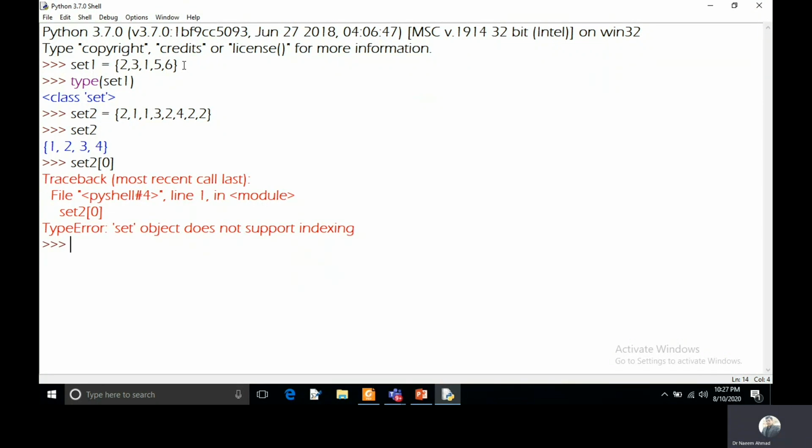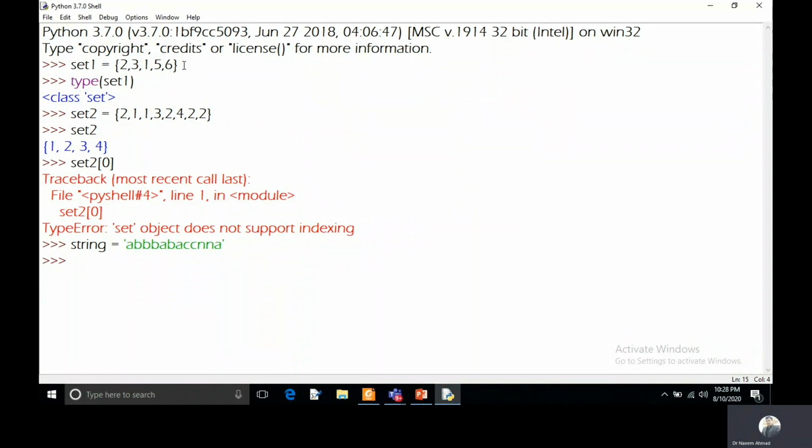Normally some audience will ask me why we require a set if we are not able to access the elements of the set. So I will show a simple example and it will clear your doubt about set. I will take one string, and in this string I will keep duplicate characters, and I want to see only the unique characters of this string.